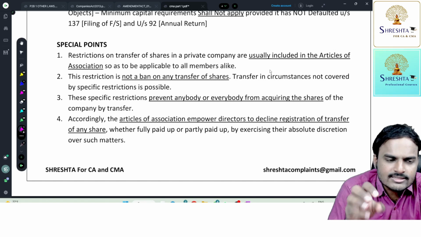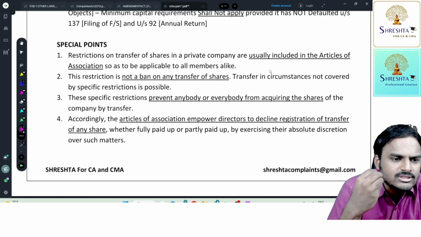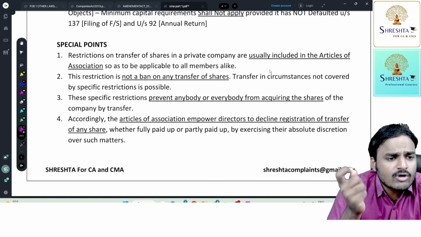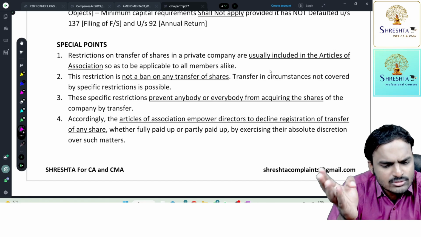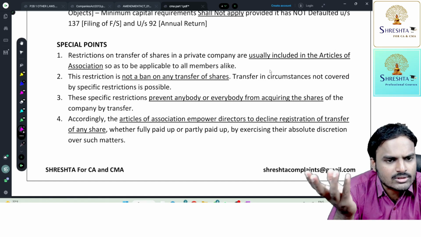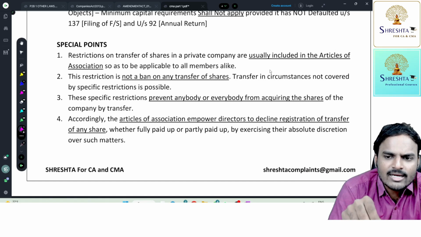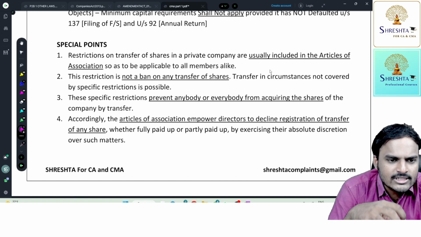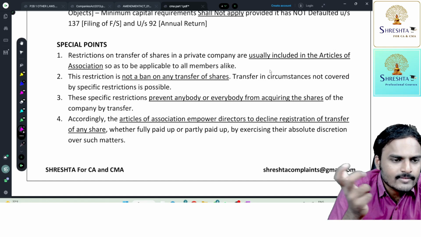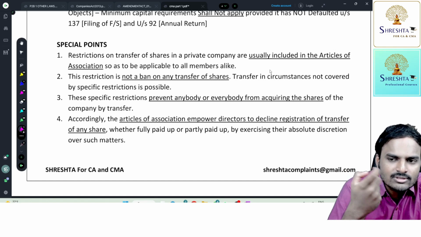So articles is giving complete discretionary powers to the directors. Suppose if directors want to misuse the provisions, you can go to the court. You can file a case in the court. So now, court will investigate the matter. If in the opinion of the judge, it comes to know that directors are simply misusing the powers, then you already know